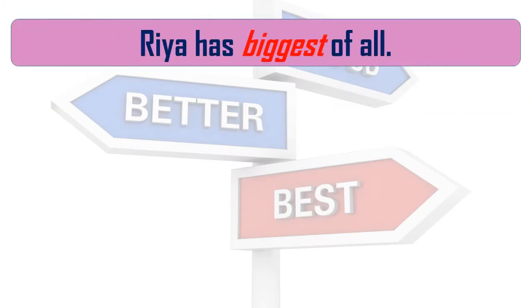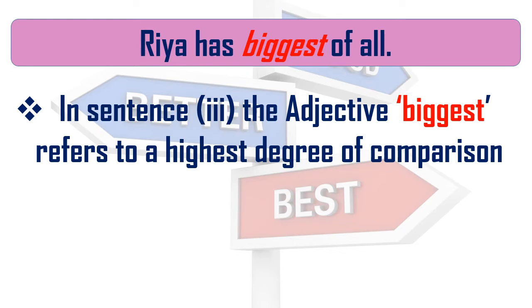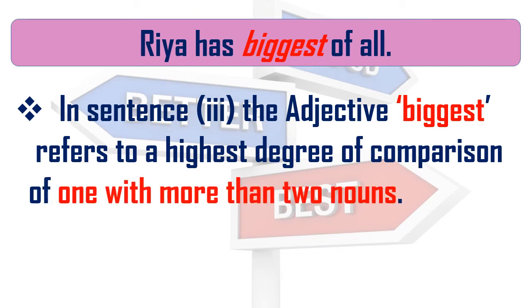Let's read the last sentence. Ria has the biggest of all. Sarah has a big teddy bear, Alicia has a bigger one than that, and Ria has the biggest of all those three teddy bears. So in this third sentence, the adjective biggest refers to the highest degree of comparison, the highest degree used with more than two nouns.